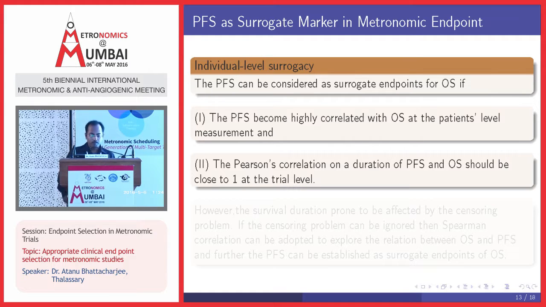Now, the problem is that there is some hesitation in considering PFS as an alternative to OS. With OS, we consider death as an event, and death is a permanent event, and the time the event occurred we can notice easily.